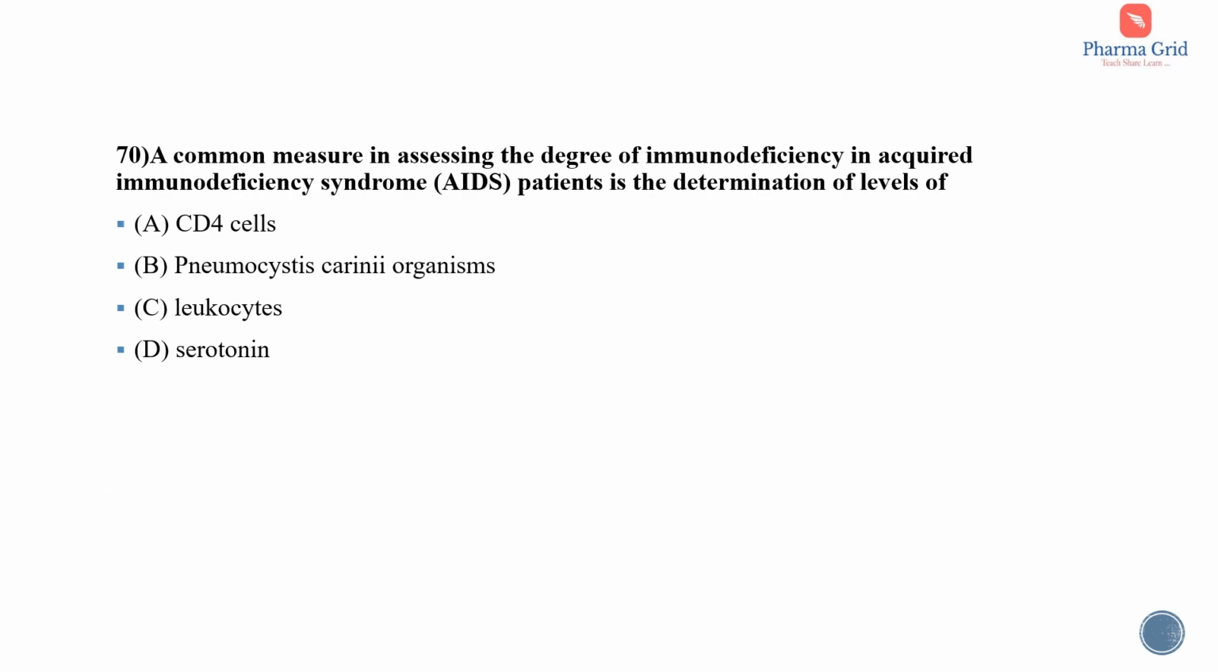Okay, so question number 70. A common measure in assessing the degree of immunodeficiency in acquired immunodeficiency syndrome, that is AIDS patients, is the determination of the levels of. The options are CD4 cells. CD4 means cluster of differentiation. Then Pneumocystis carinii organisms, leukocytes, serotonin. Leukocytes are otherwise known as white blood cells. Serotonin is a neurotransmitter. So here the correct answer is option A, that is cluster of differentiation cells or CD4 cells.